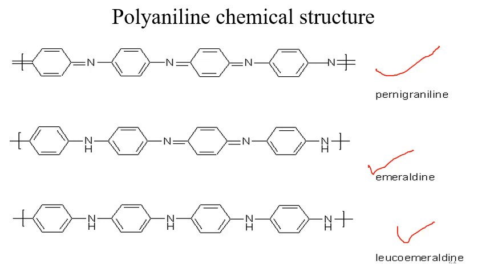You can see in this structure one double bond, single, double, single, double, and this structure also consists of delocalized pi bonds, and here also. Here we have three double bonds in the ring, and here we have only two double bonds inside the ring, and here we have three double bonds inside the ring, and here also you can see resonance. So these are the three isomers of polyaniline.